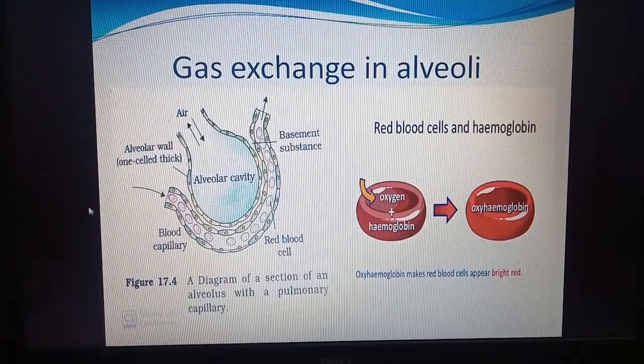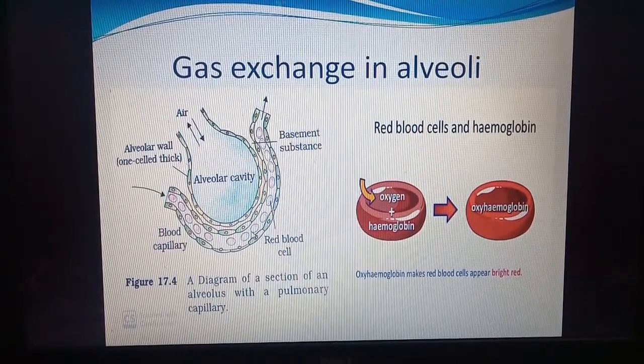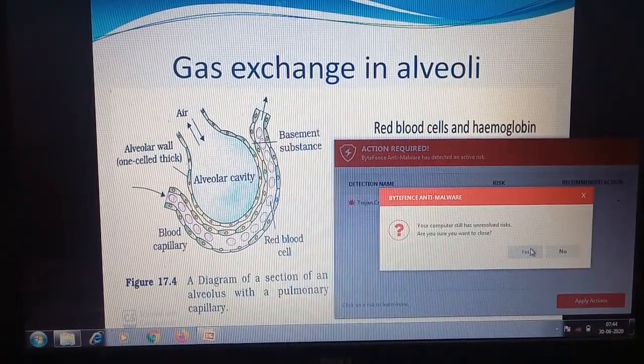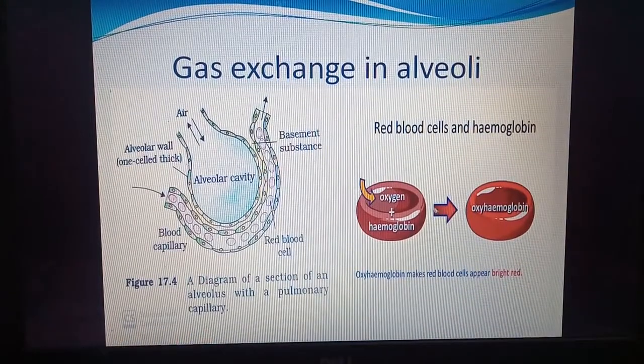Here we can see this is the alveoli, and from the alveoli the oxygen enters into the blood capillaries. We can see that the alveoli is also single layered and the blood capillary is also single layered. And here we can see oxygen combines with hemoglobin to form a bright red colored oxyhemoglobin.